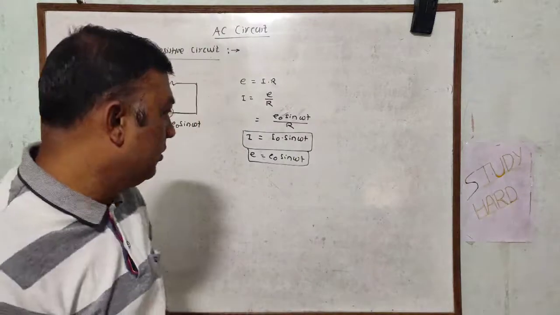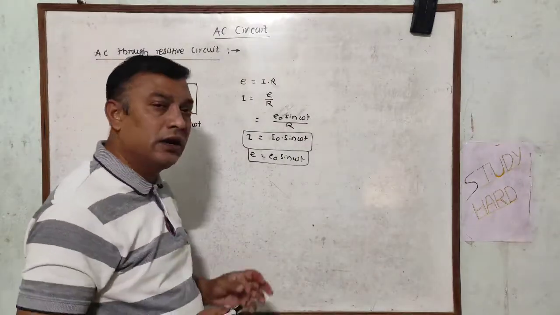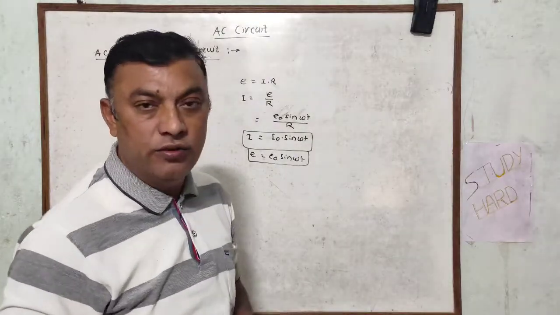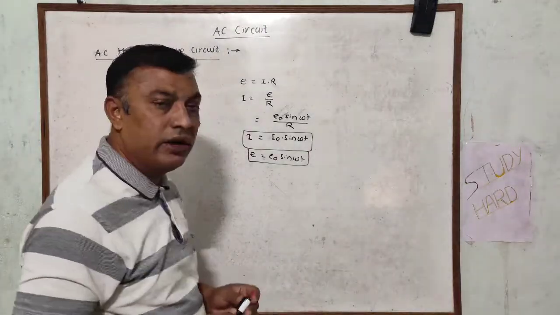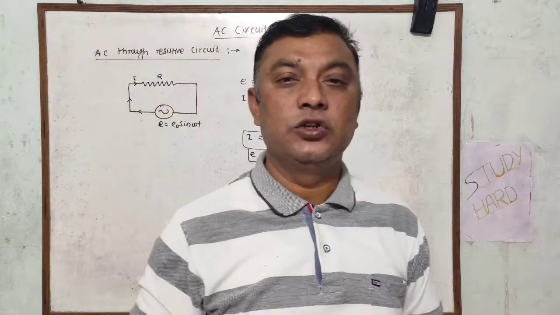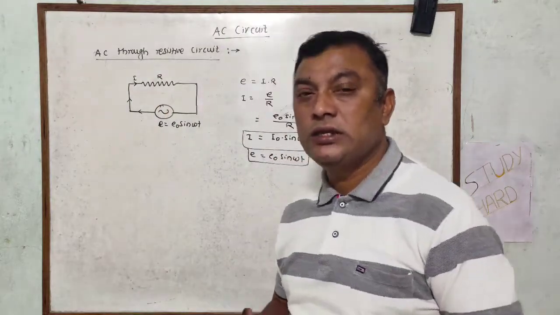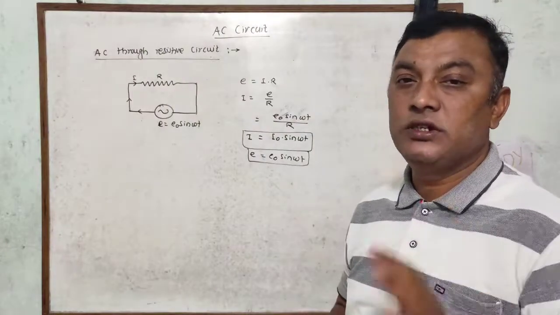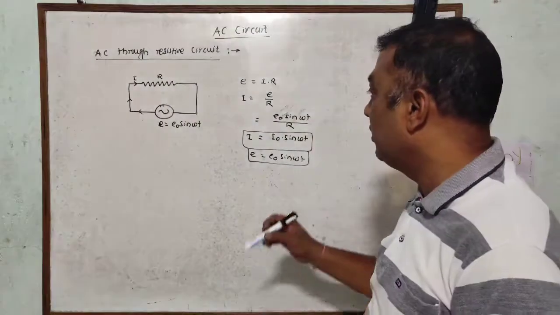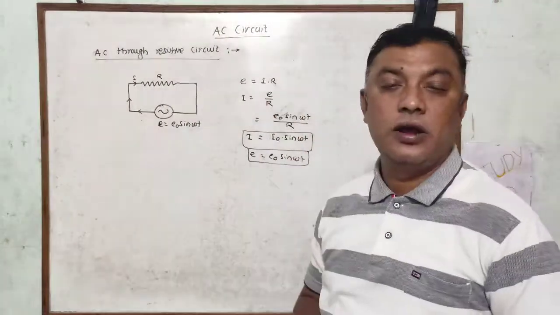It is observed that the alternating current and the alternating EMF have the same form. That means whenever the alternating current flows through the AC circuit, that is the resistive circuit here, there is no phase difference between the current and the voltage.